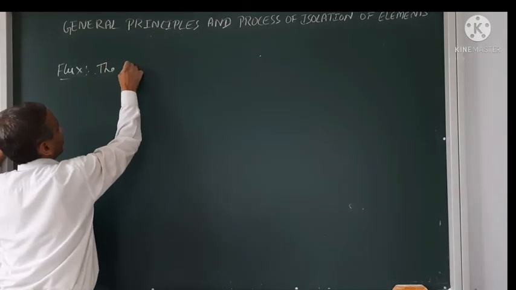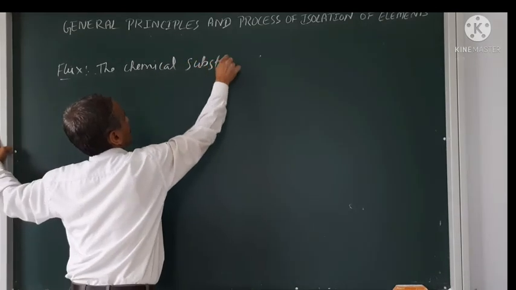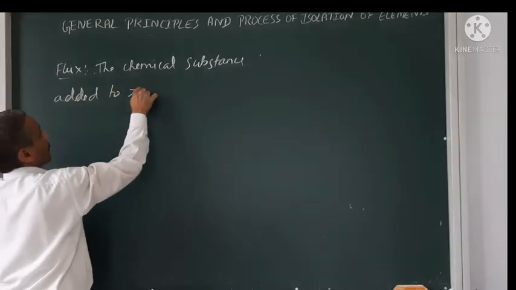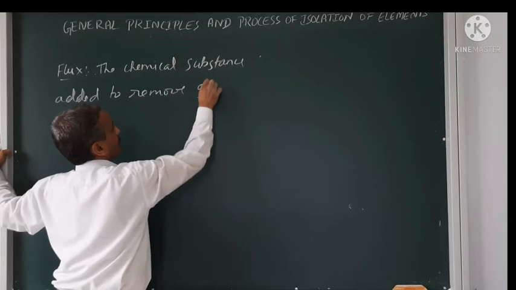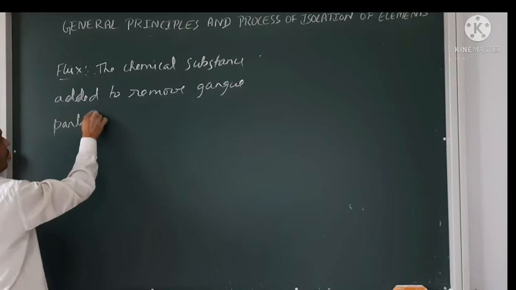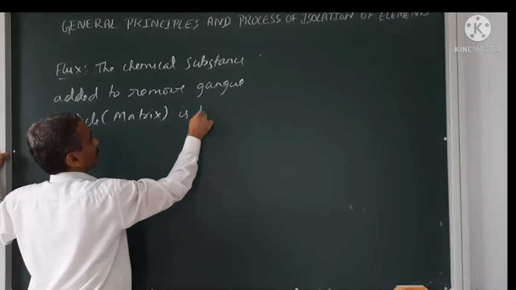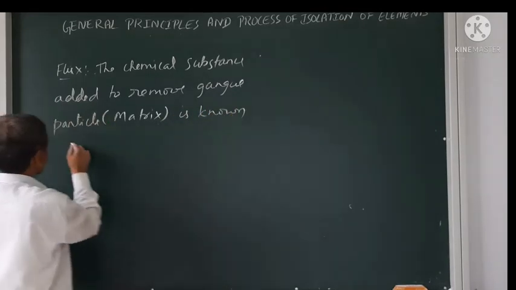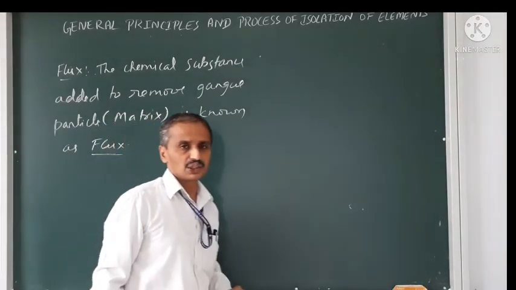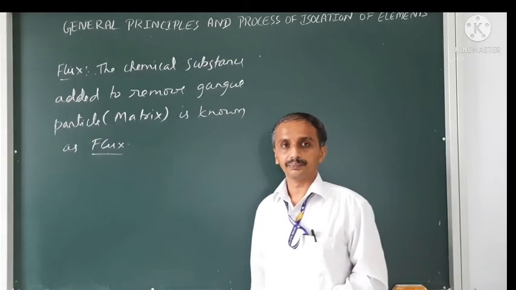Flux is the chemical substance added to remove the gangue particle. What is the name? The matrix is removed by the chemical substance known as flux. Define flux, define matrix, define gangue, define slag. Like that the question can be asked.